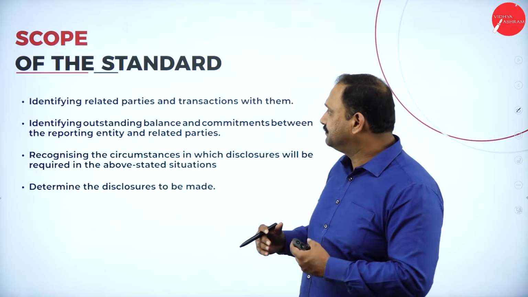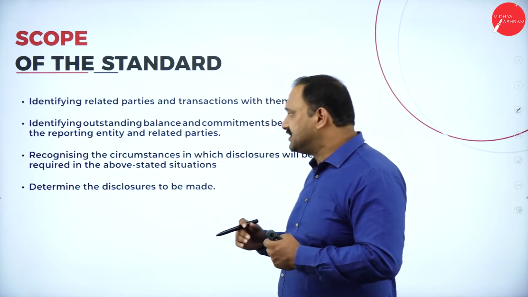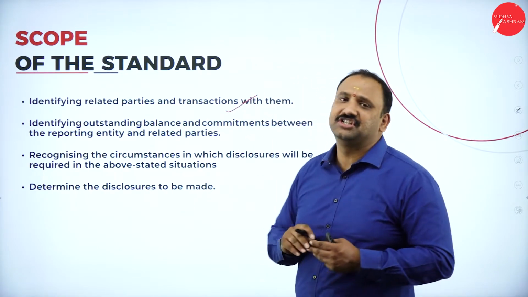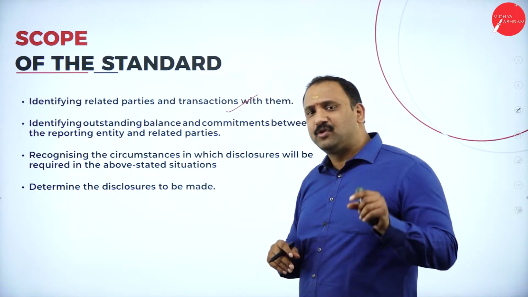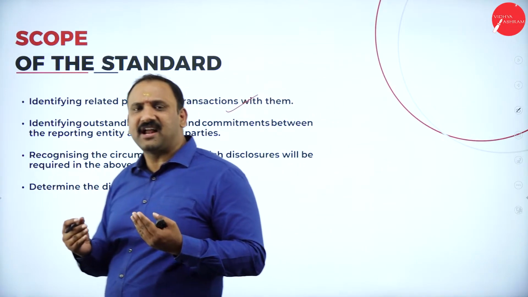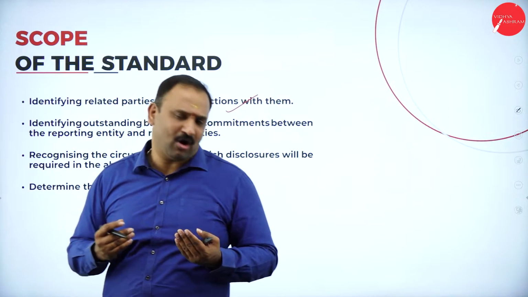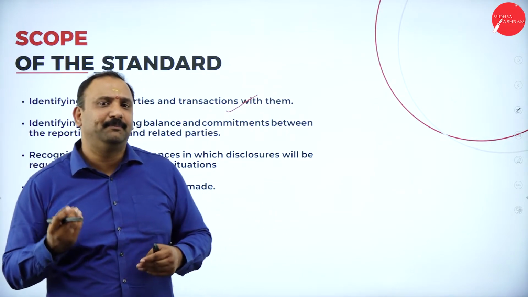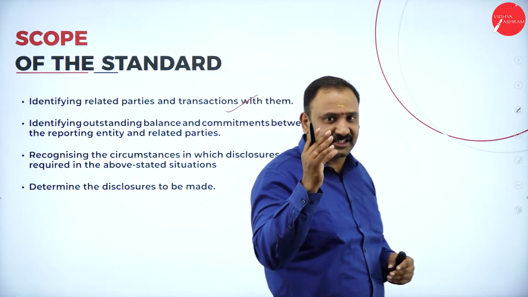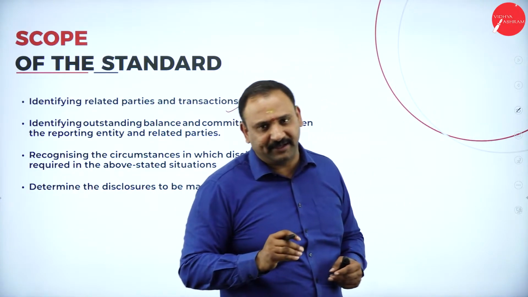Now, moving further, the scope of this standard is identifying related parties and the transactions within them. So first we have to understand who those related members are and what transactions they have in common. For example, business interest and financial interest are two different things. So let us get that part very, very clear.